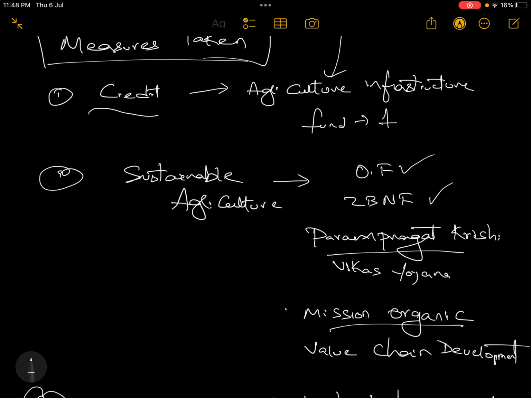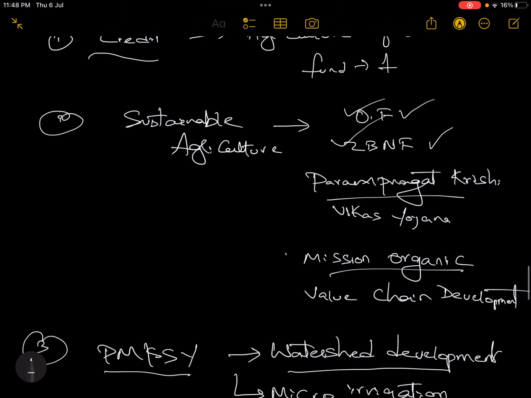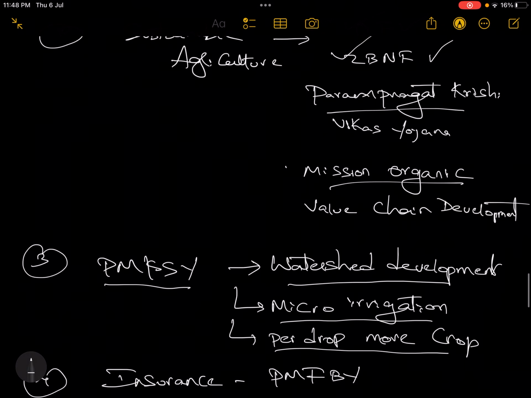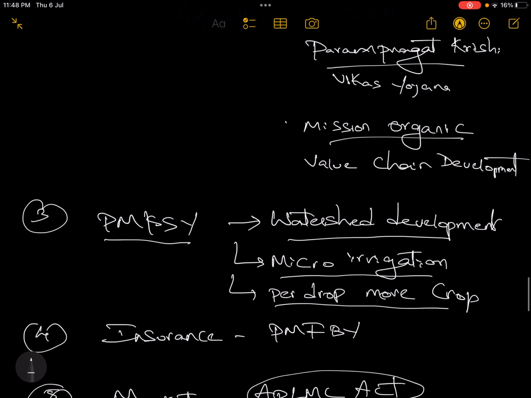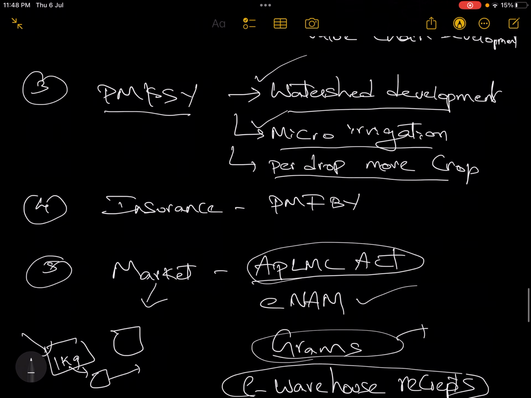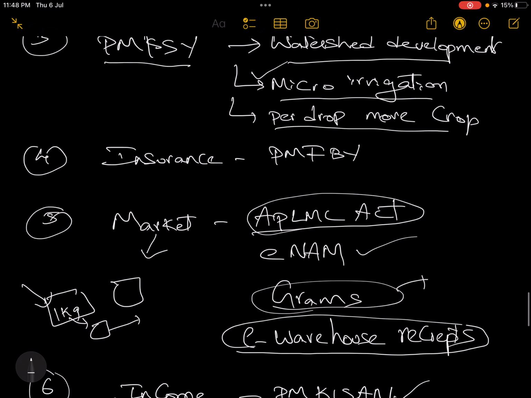Going for sustainable agriculture, the government is focusing on organic farming, zero budget natural farming, Paramparagat Krishi Vikas Yojana, Mission Organic Value Chain Development, various schemes. Whatever schemes you know, bring them here. For insurance and sustainable agriculture, there is Pradhan Mantri Krishi Sinchai Yojana. Under this, the government is doing watershed development, micro irrigation, per drop more crop. Then insurance facilities under the Pradhan Mantri Fasal Bima Yojana.